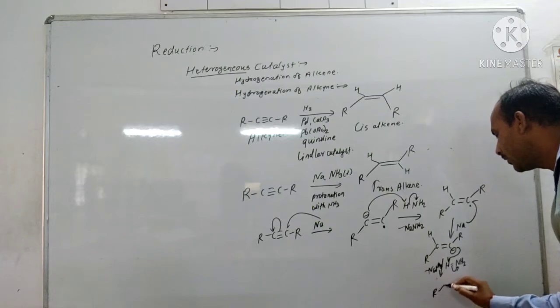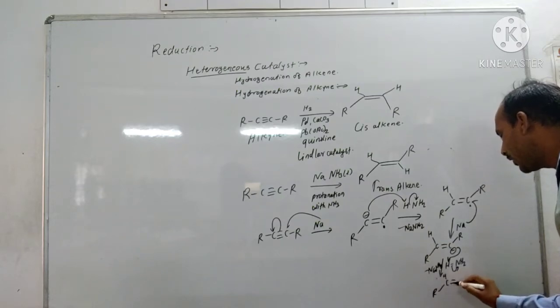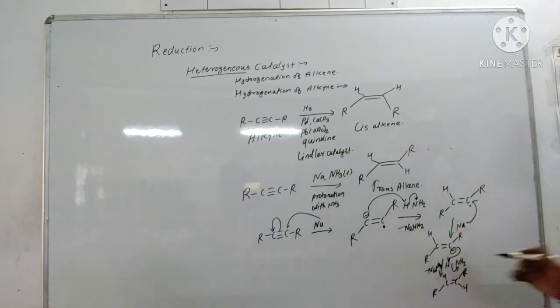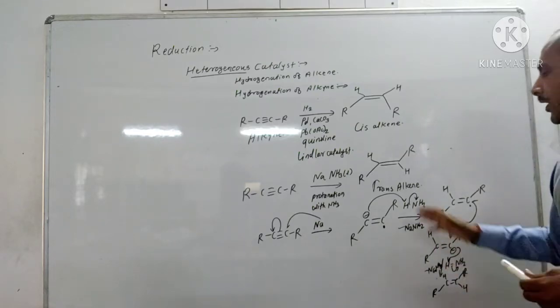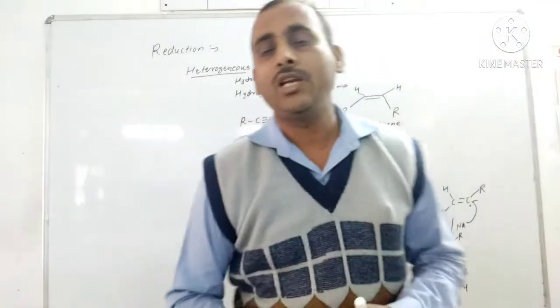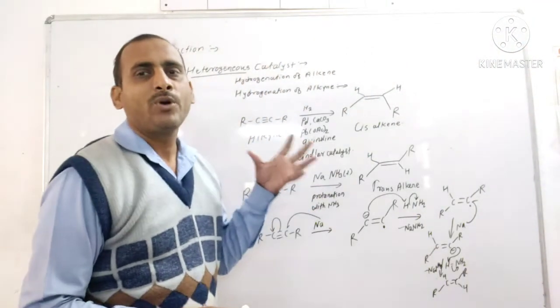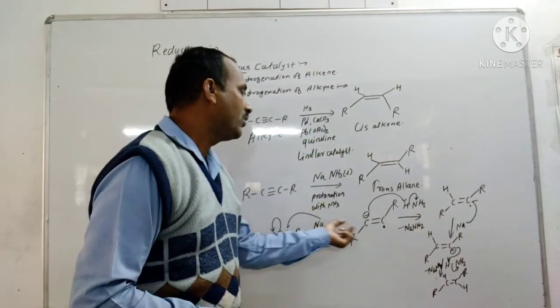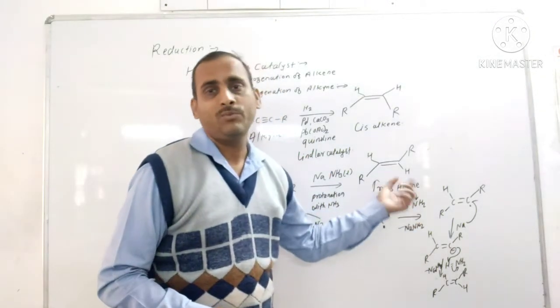Formation of RCH double bond CRH. Trans alkene formation takes place by using sodium in liquid ammonia. The protons are from the ammonia. So protonation takes place by using the ammonia.